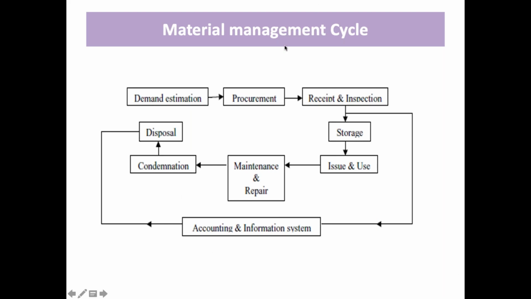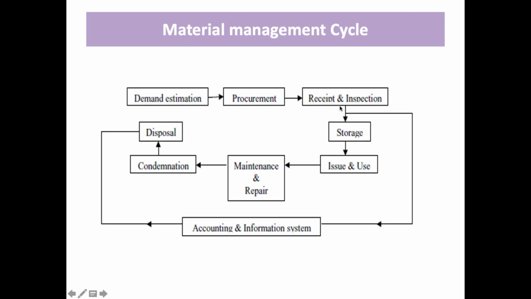Showing it with a diagram, we demanded an estimation. For example, we are recruiting 2 or 3 coolers in our PHC, right? So we will send them that we are demanding 3 coolers, and then we are going to procure it.